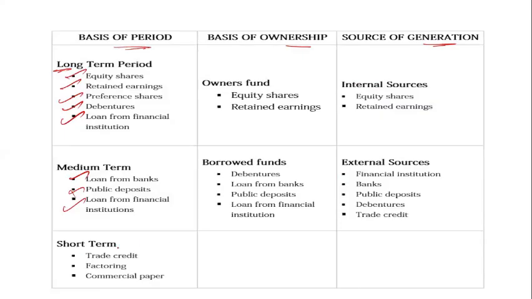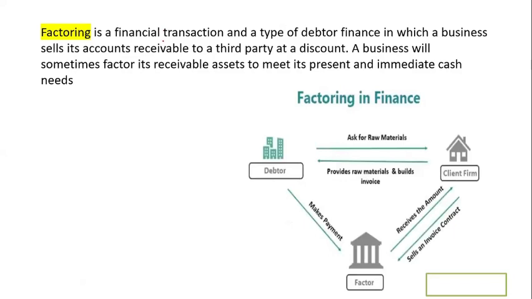Now in short term: trade credit, factoring, and commercial paper. Factoring is an important thing, we will discuss it later. So what is factoring? Factoring is a financial transaction, a type of debtor finance, in which the business sells its accounts receivable to a third party at a discount.